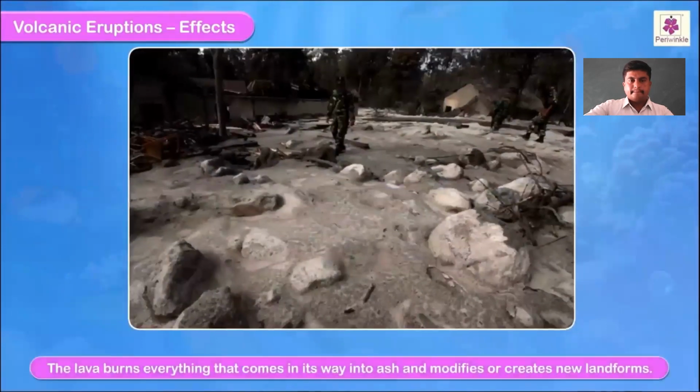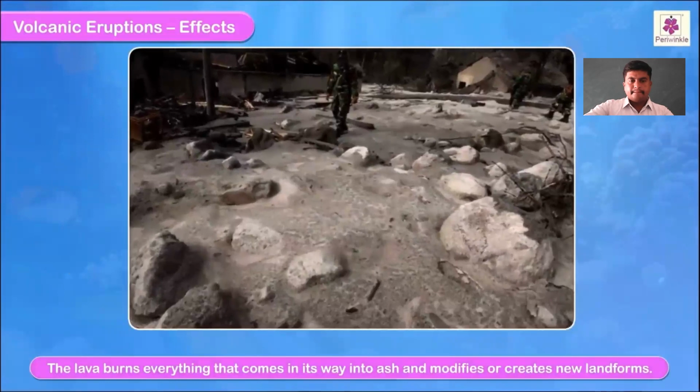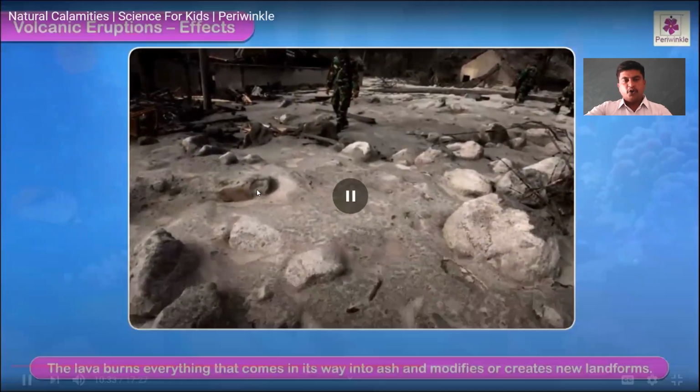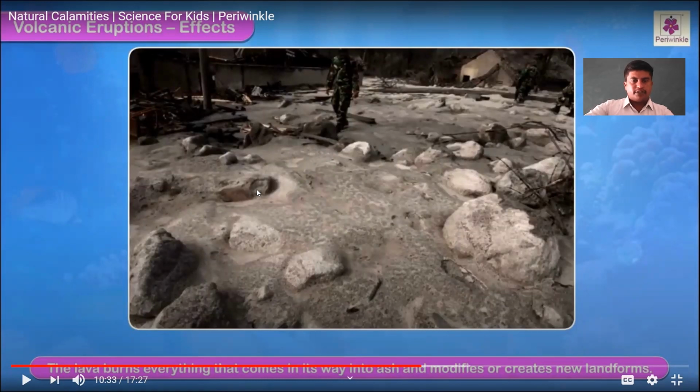The lava burns everything that comes in its way into ash and modifies or creates new landforms. My God, the lava released from the volcanic eruptions destroys everything that comes in its way, and it also creates very new landforms. We cannot even imagine that the land was like this previously; it changes the entire landforms.